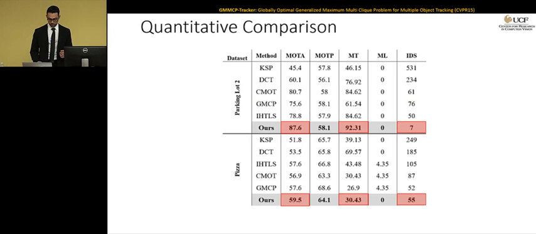These are the two new sequences. You see that here GMCP is doing a little bit better in the number of ID switches, but we improve mostly track and MOTA significantly.